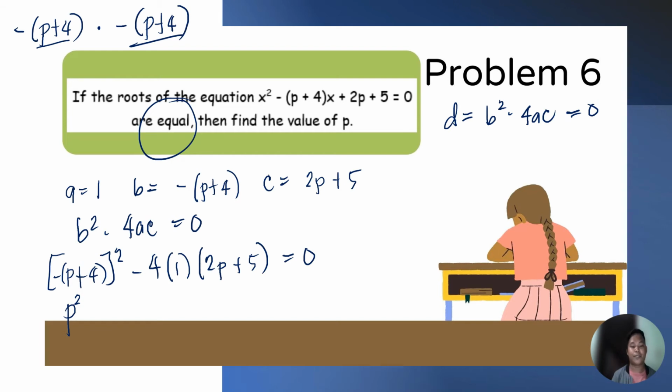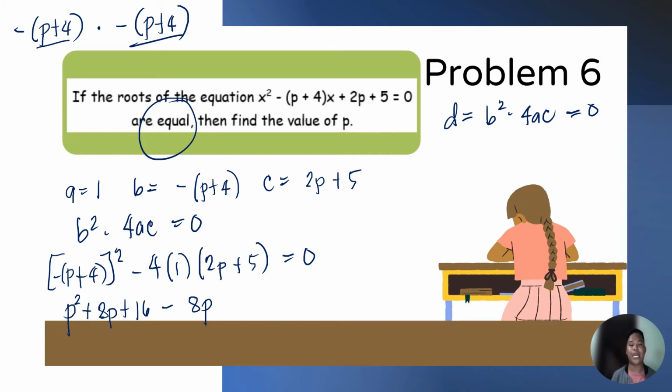Then, p times 4 is 4p times 2, which is a constant po. So, we have 8p, and the square of 4 is 16, minus 4 times 1 times 2p is 8p, minus po, since negative 4, we're going to consider this as our negative sign.